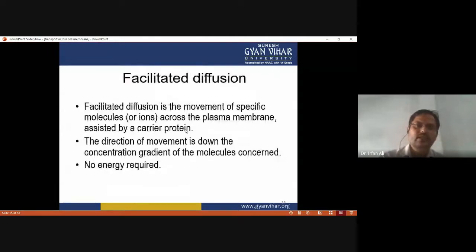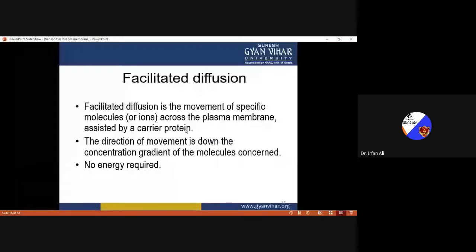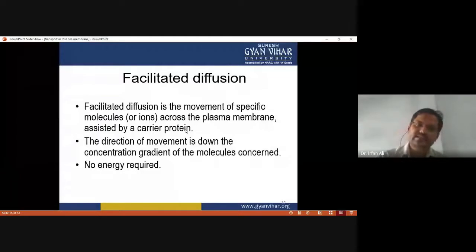And the second one is facilitated diffusion. Facilitated diffusion is the movement of specific molecules across the plasma membrane assisted by a carrier protein. So here the additional point is assisted diffusion, assisted by the carrier protein, and the direction of the movement is down the concentration gradient. That's why there is no requirement of energy.